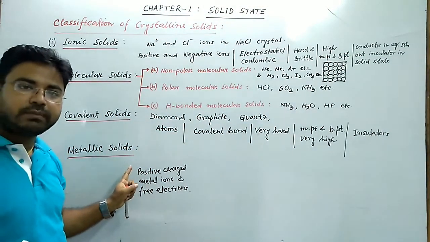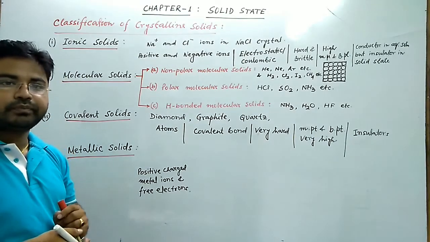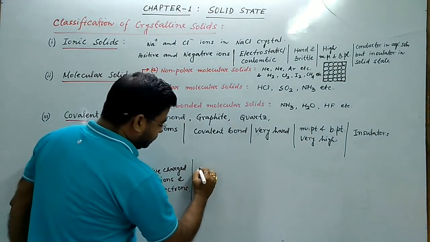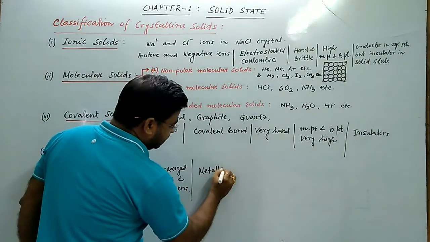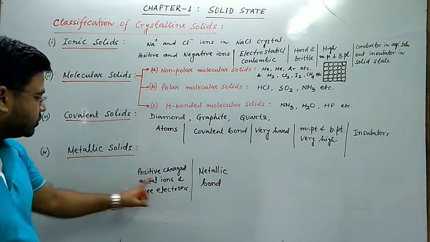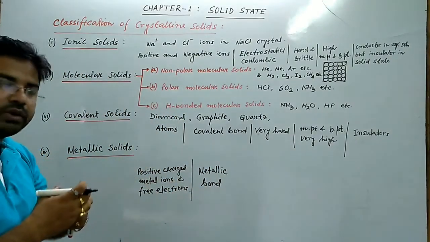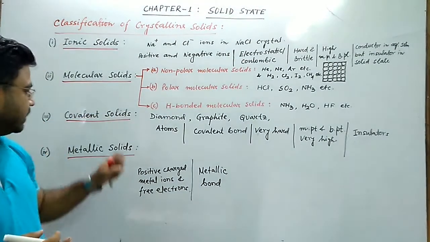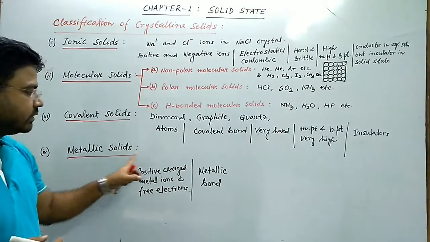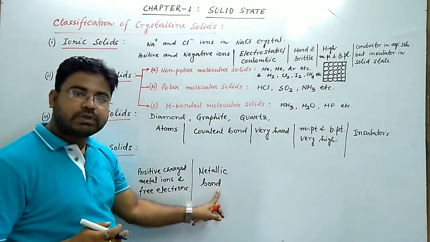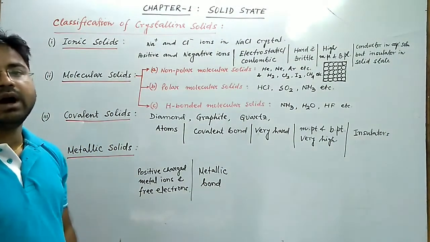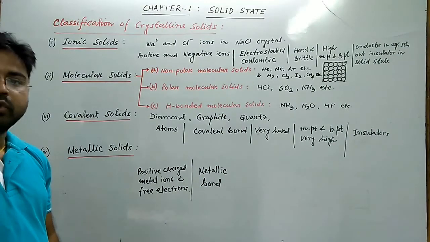मेटालिक सॉलिड में कौन सा बॉन्ड होता है? मेटालिक बॉन्ड. So by metallic bond, the positively charged metal ions are held together within the crystal. तो characteristics क्या है? In metallic solids, since metallic bond is present, their melting and boiling points are moderately high.